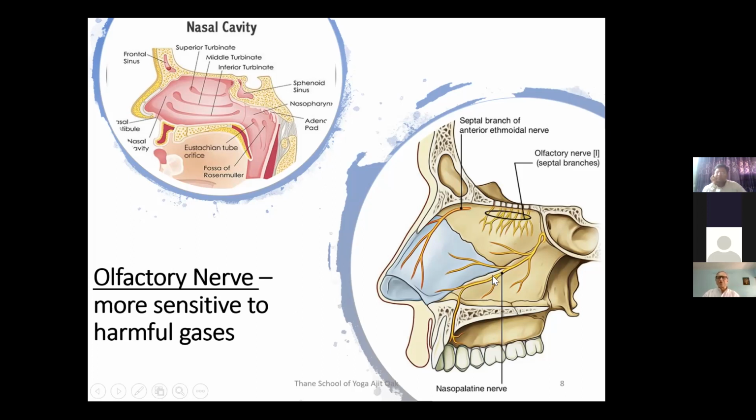Even though no dust particle is touching the mucous membrane, the very thought of it evokes mucus secretion in some people. Some people are so sensitive that even though those dust molecules don't touch the nerve endings, they still have that sensation inside the nose. The nose has to be sensitive because it is required for the maintenance of our life. That's why the nose is a very important aspect.